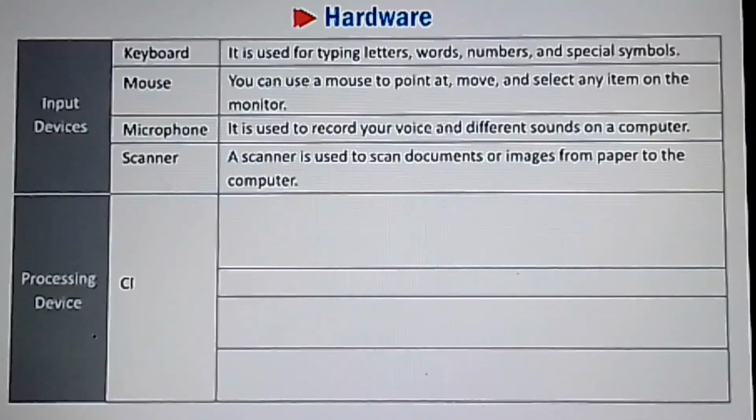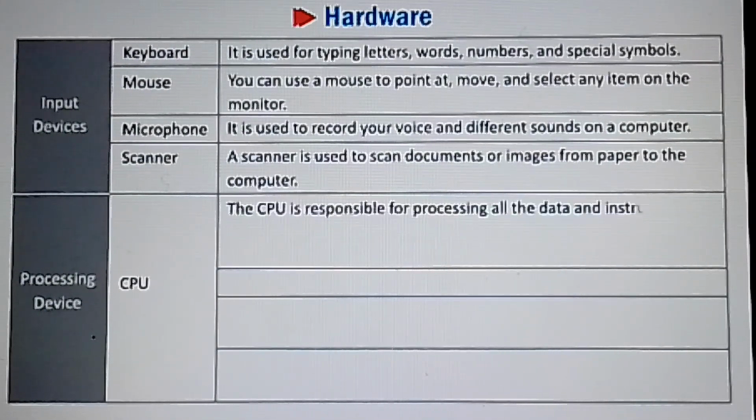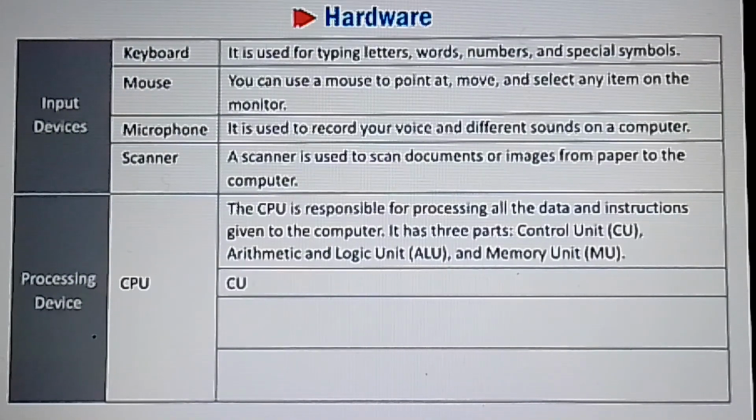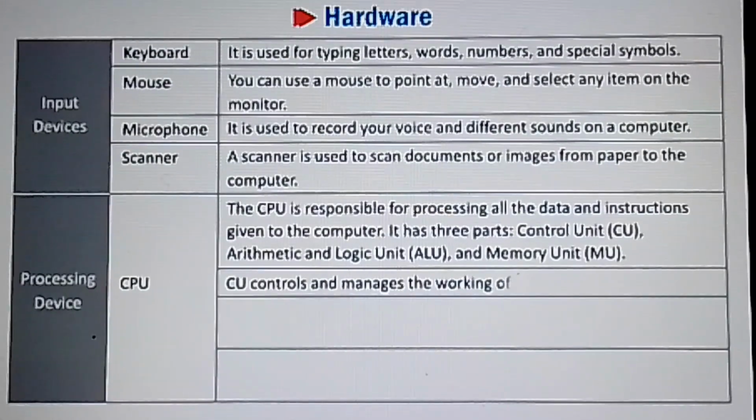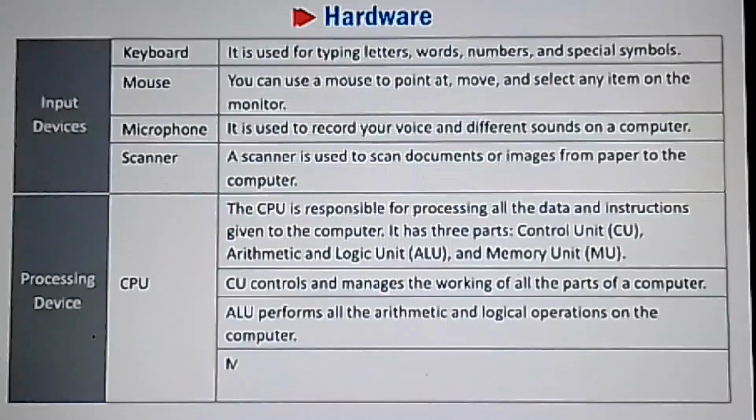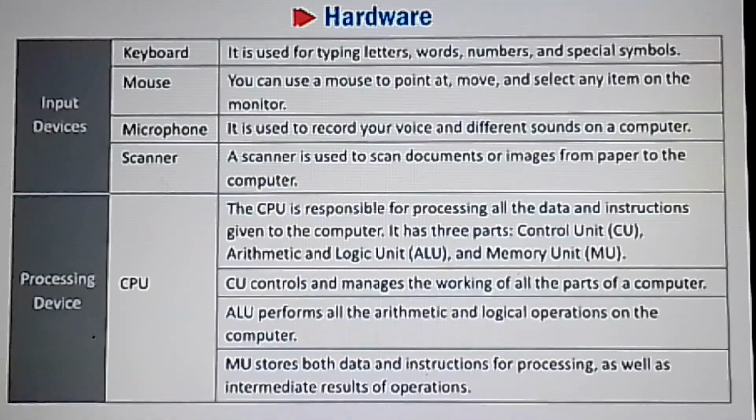Processing device. CPU. The CPU is responsible for processing all the data and instructions given to the computer. It has three parts: control unit CU, arithmetic and logic unit ALU, and memory unit MU. CU controls and manages the working of all the parts of a computer. ALU performs all the arithmetic and logical operations on the computer. MU stores both data and instructions for processing as well as intermediate results of operations.